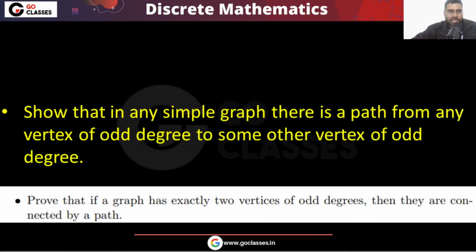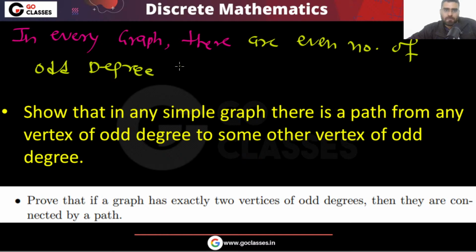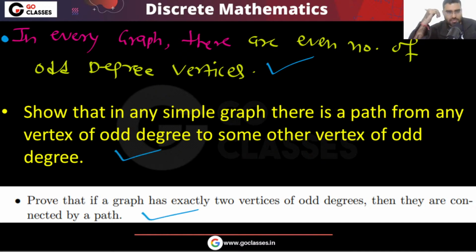So this is what I want to tell you. I want to tell you that this statement, in every graph, there are an even number of odd degree vertices. The same statement you can write like this, and like this. All are the same statements. Please tell me, understood? These three are the same statement.